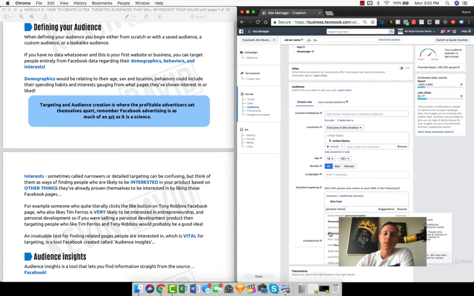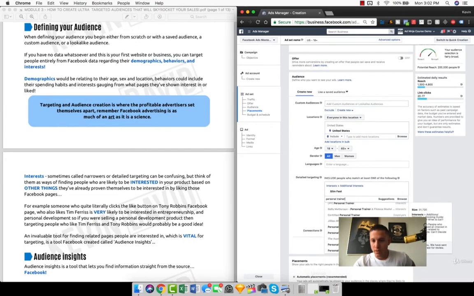You don't want Facebook to make assumptions. You want fact-based. Someone literally has to go to Chris Powell's page and like his page. That means they are interested, for a fact, in Chris Powell, the personal trainer. If it's very generic like personal trainer, it says people who have expressed an interest in personal training. Don't let Facebook make those assumptions for you. Choose the ones that are fact-based. Bob Harper is a personal trainer. Sally Matterson, here's a good one, certified personal trainer. Oh, this is an employer's. Jillian Michaels, this is one that's fact. People actually have to go like her page.